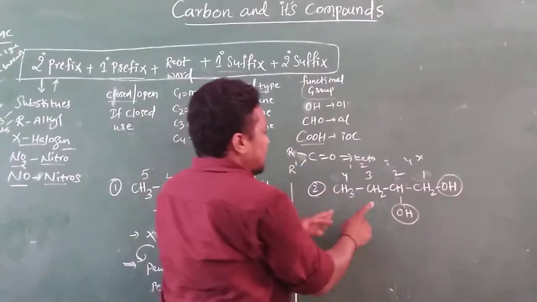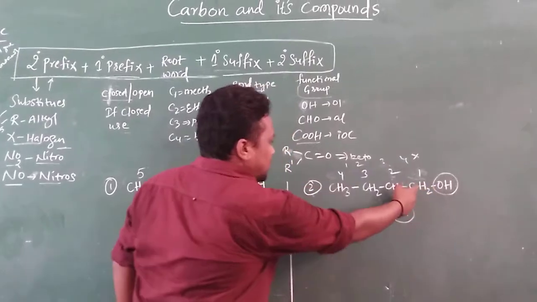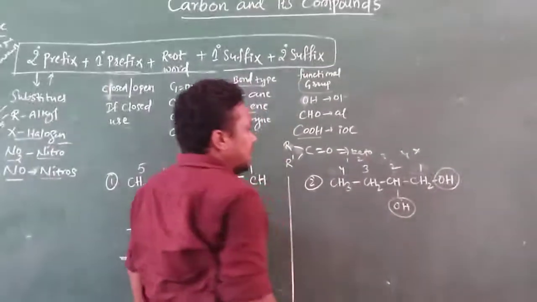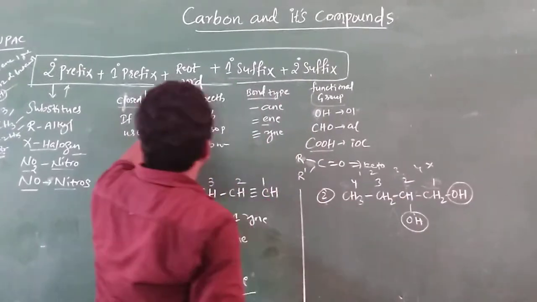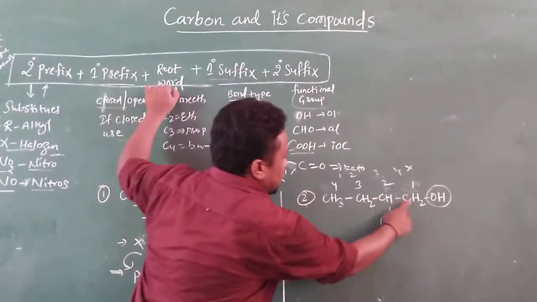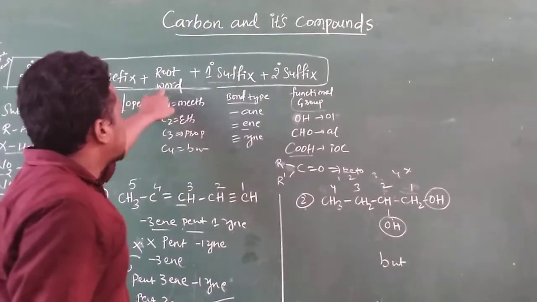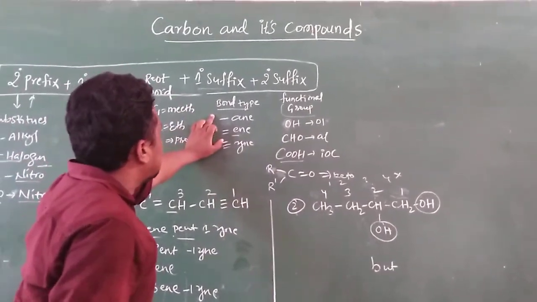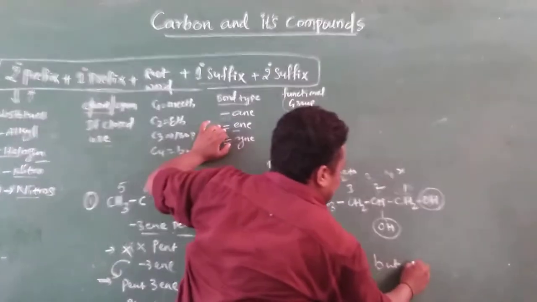Here one condition is there: we have to give the lowest number to the functional group. From this side to this side only, it has the lowest number. How many carbons are there? 1, 2, 3 and 4. What is the root word? You need to write but-. Butane. Next one, bond type. Which type of bond is there? Single bond is there.